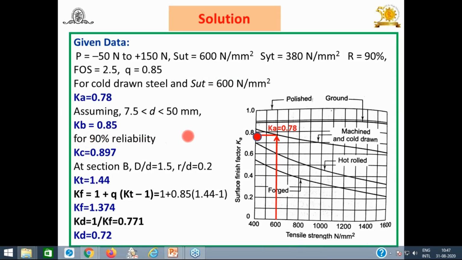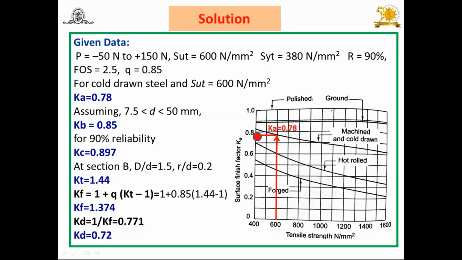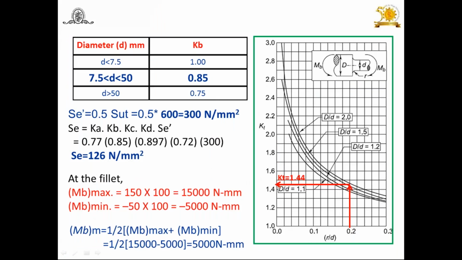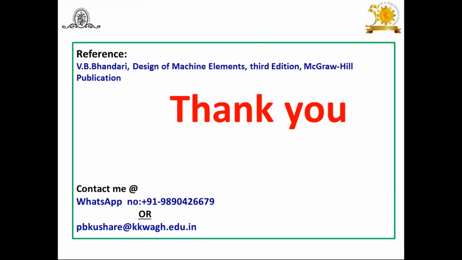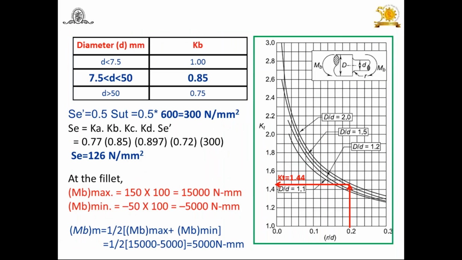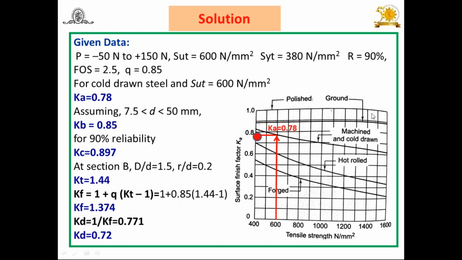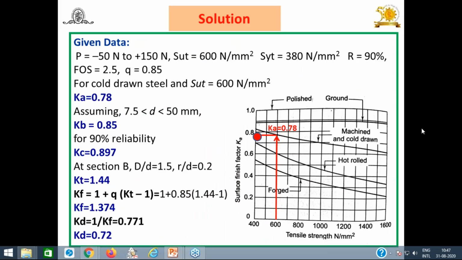Then for 90% reliability, you can refer to the reliability chart. I have already explained last time. I have not taken it here, but you know very well, if reliability is 90%, we have solved two problems based on that. The Kc is equal to 0.897. Right? Try to understand. Then what is remaining? You know Ka, Kb, Kc, Kd is remaining. How to find out the Kd?